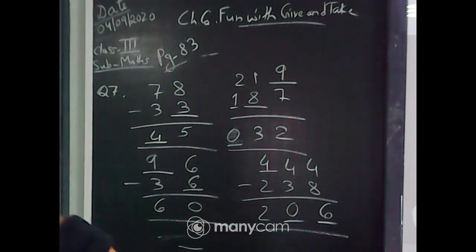This is my request to everyone. These questions 5, 6 and 7, these two pages of questions, you will do once again in your copy. Whatever you have done in the book, that is question number 5, question number 6 and question number 7, once more you will do it in your copy. So for today that's all, and you practice these questions once again in the copy.